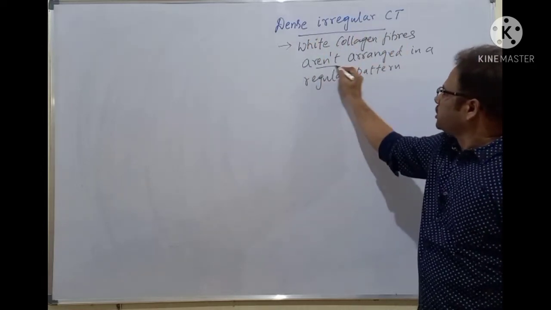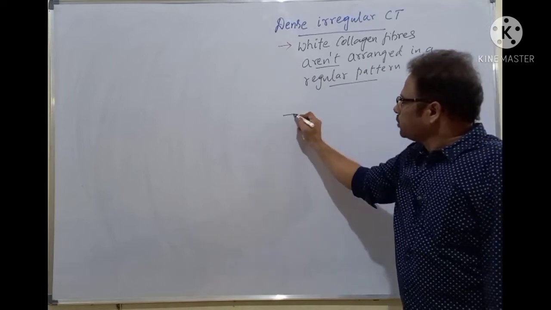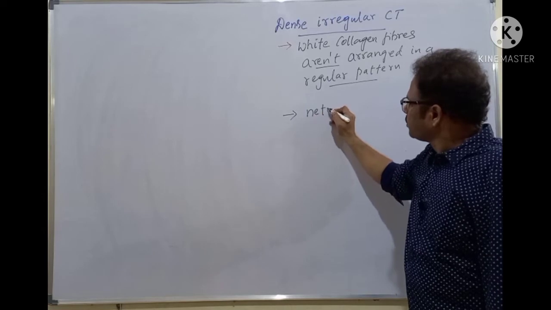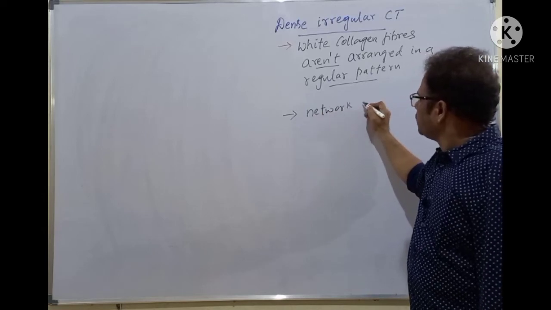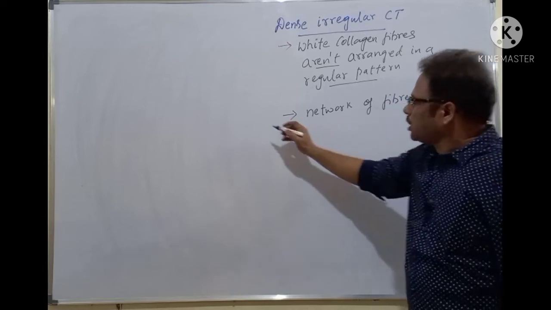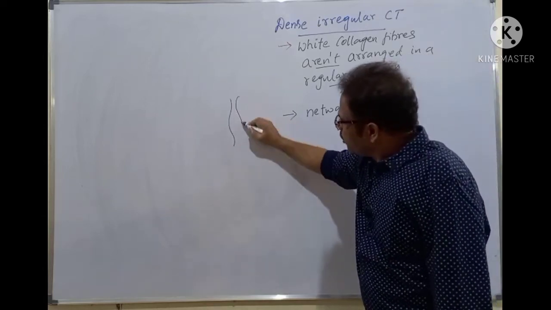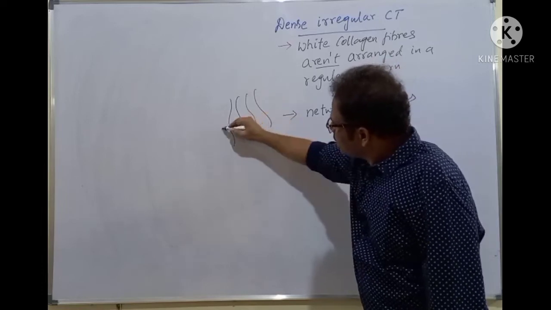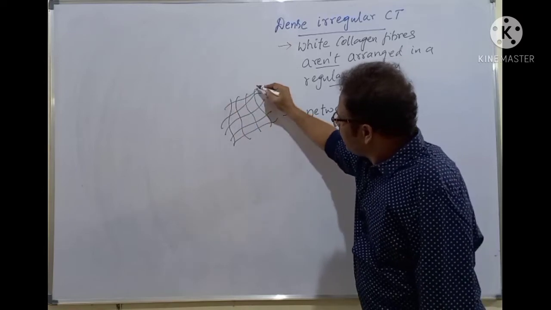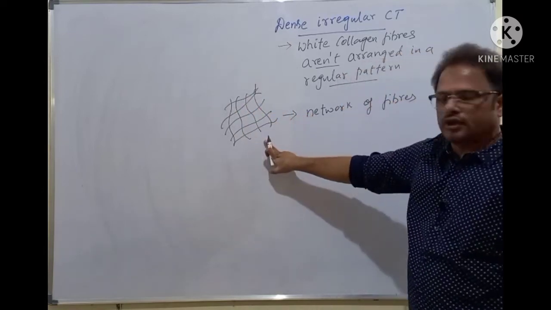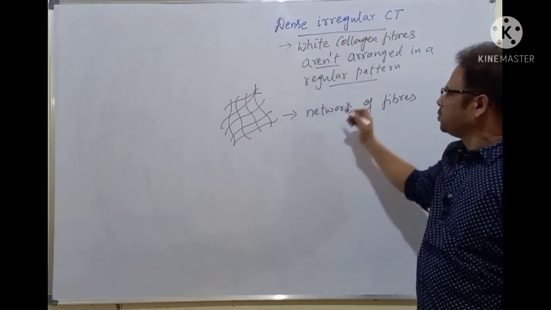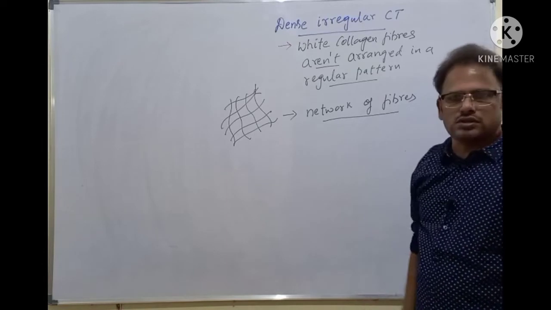How are they arranged then? They are arranged in a network of fibers. Network of fibers means they are arranged in an irregular pattern, a mesh-like network of these fibers is formed here. There is no regular arrangement here. That is why it's called dense irregular connective tissue. They form a network of fibers.